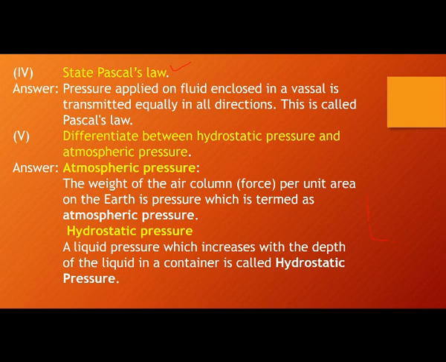This is a cylinder filled with liquid, and I'll make 3 holes in that direction. We can see that this one has the largest pressure, then this one, and this one. So the depth of the hole shows the larger pressure, which shows hydrostatic pressure.